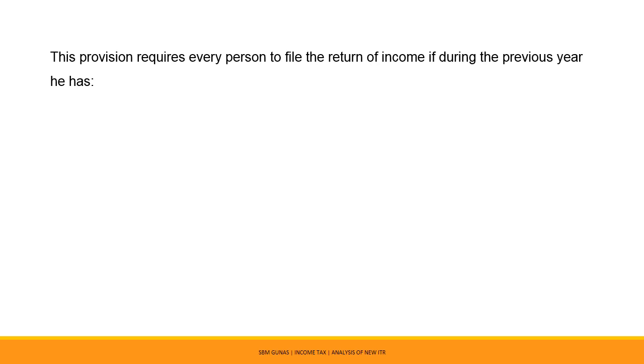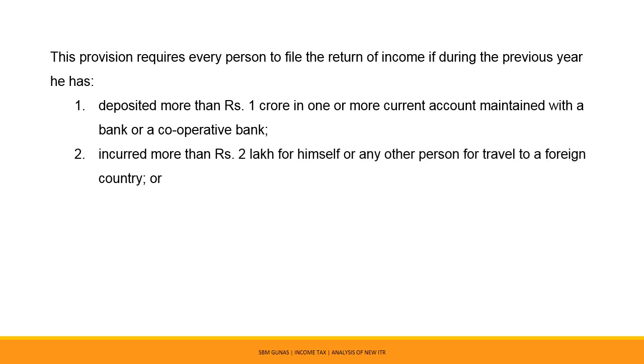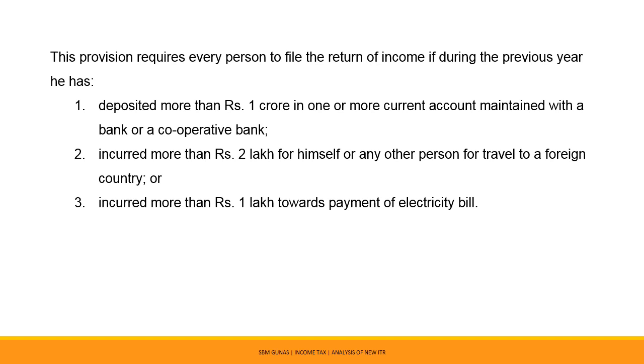has: Number 1. Deposited more than Rs 1 crore in one or more current account maintained with a bank or a cooperative bank. Number 2. Incurred more than Rs 2 lakhs for himself or any other person for travel to a foreign country. Number 3. Incurred more than Rs 1 lakh towards payment of electricity bill.